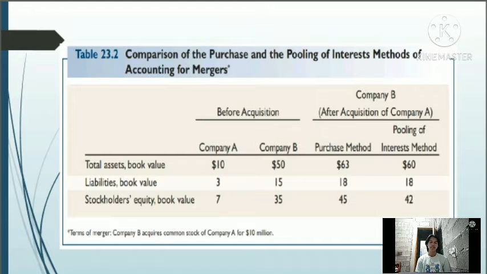The book value of Company A's assets is $10 million. Suppose that the market value of Company A's assets at the date of acquisition is 11 million. Company B paid $3 million above the book value of stockholders' equity. Of this 3 million, the 1 million difference between the assets' market value and book value is recorded on the balance sheet in the appropriate tangible asset accounts, while the 2 million is recorded as goodwill.